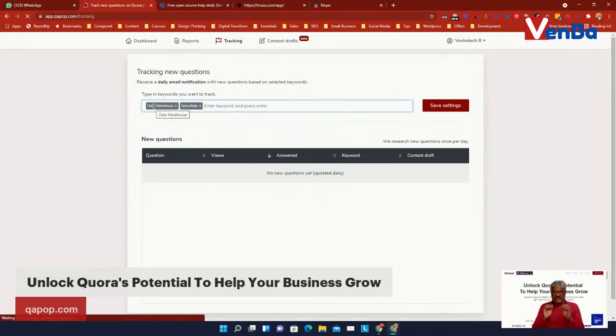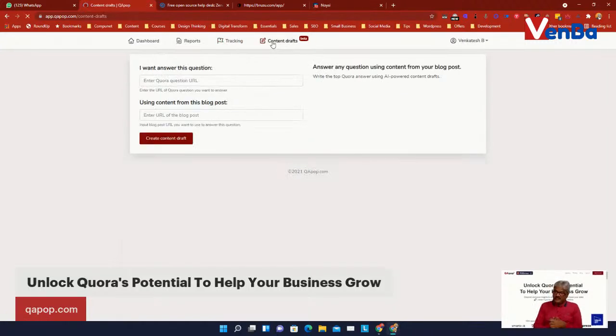So this is a daily email notification that comes to you based on the keywords that you choose, and this is run once every 24 hours. So any question that comes during the day, the next day morning, probably when you look at your mailbox, you would have got the questions that are already there, and the new questions will also be listed on the screen as well. So this really helps me in making sure that I don't have to go to Quora again and again to see if there is anything relevant to my keyword. So this is brilliant.